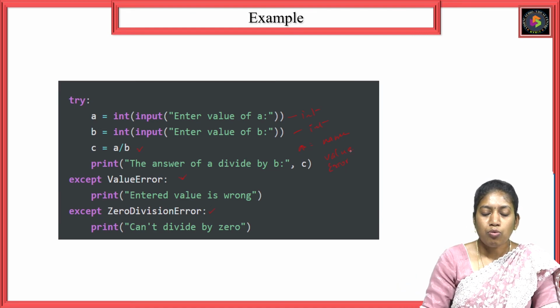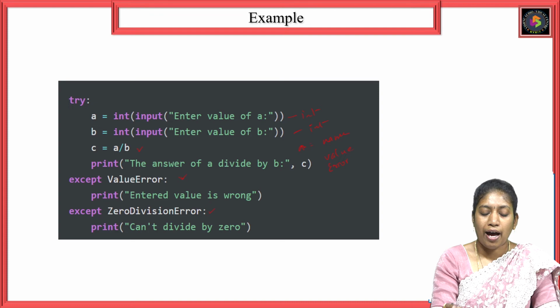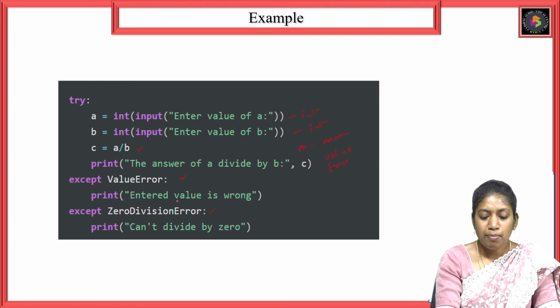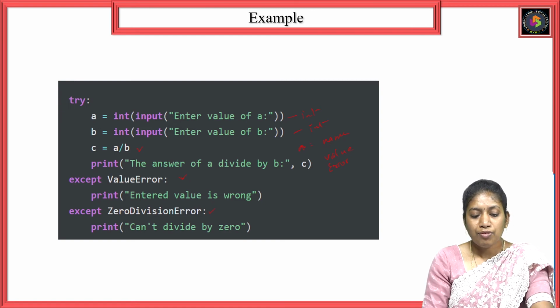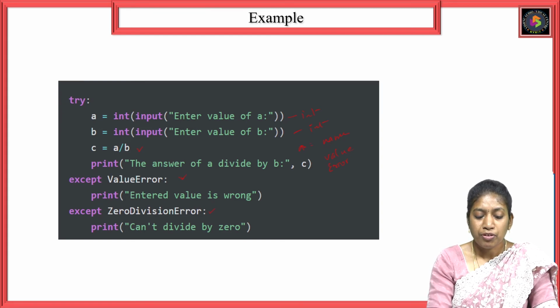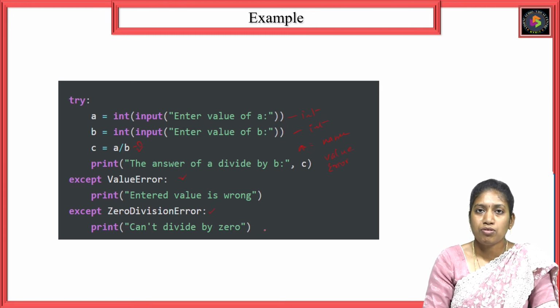So here you need to pass only integers. Other than that, if you pass anything, that comes under the value error. I need to handle those errors also. I have to show a message to the user that you have entered a wrong value, so you need to enter a correct one. So I am giving a message like entered value is wrong, so that the user can understand and enter the corresponding integer value. And if any person enters 0 in the place of b, it throws a zero division error. At that time, I'll show a message to the user that it can't be divided by 0.